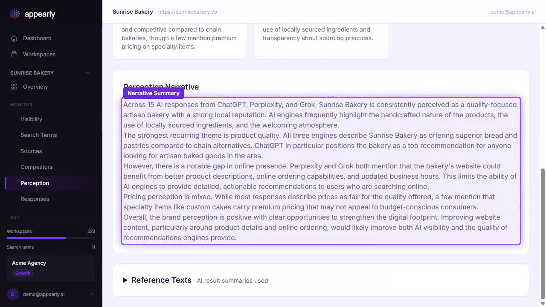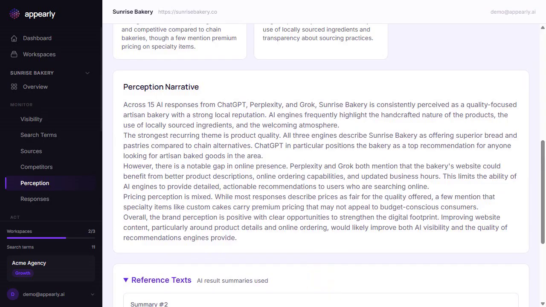The perception narrative is the full written analysis. This is AI reading AI. Appearly takes all the responses from your scans and synthesizes them into a readable summary of how engines perceive your brand. Think of it this way: your GEO score tells you if you're visible. This tells you what AI engines actually say about you when people ask. That distinction matters, because high visibility with negative perception is worse than moderate visibility with positive sentiment.